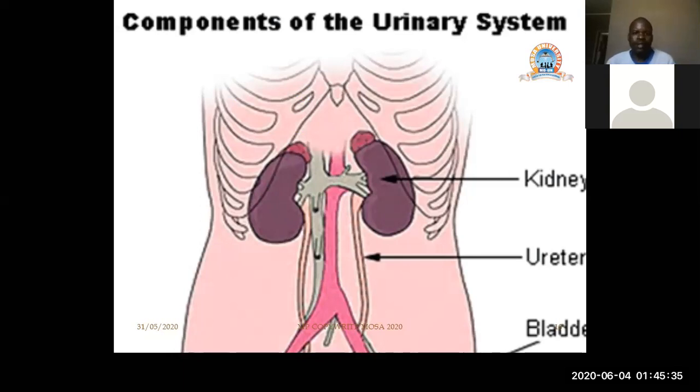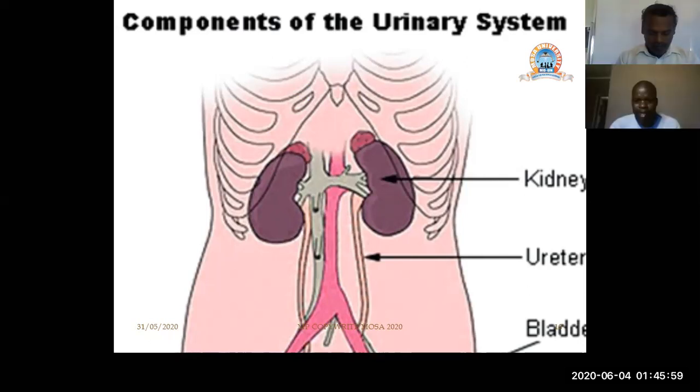So this diagram is trying to show us the components of the urinary system, which we already mentioned. That is the 2 kidneys, which you can see from here. We have the ureters. This is the left ureter, and this is the right ureter. We also have the bladder. Then the last one is the urethra. So this diagram is just trying to remind us of the organs that form the urinary system.